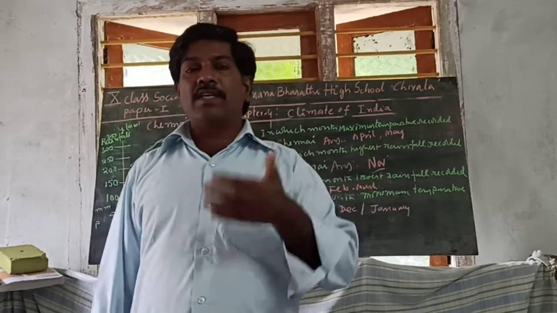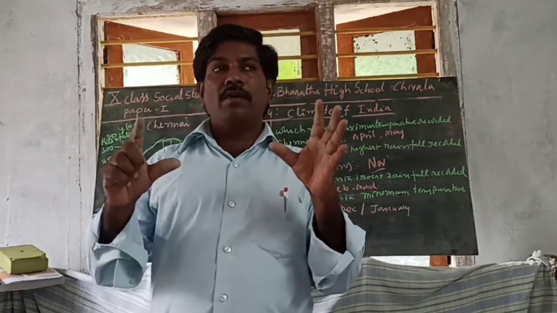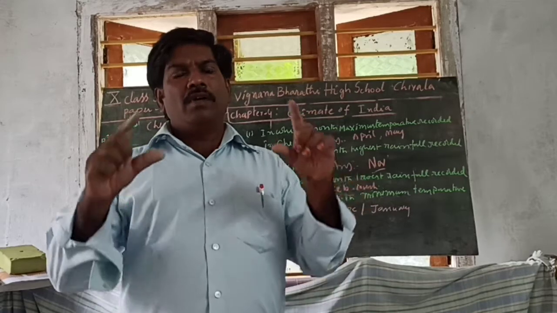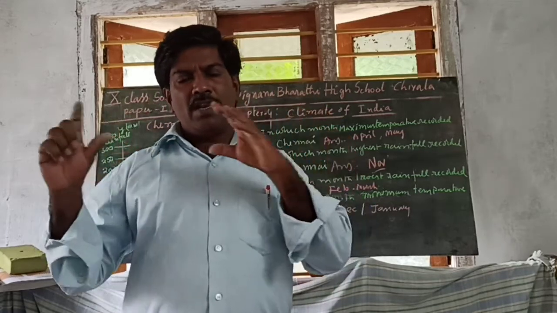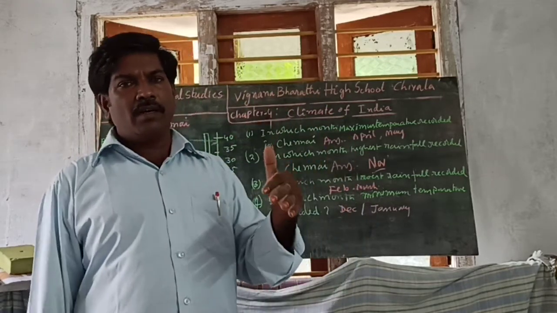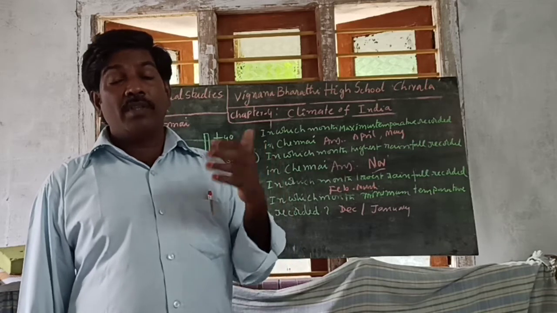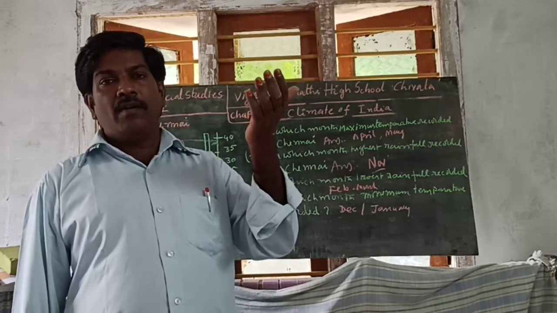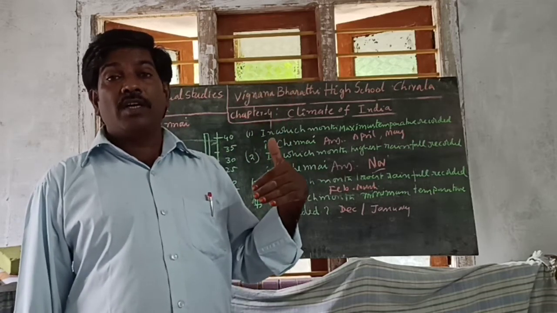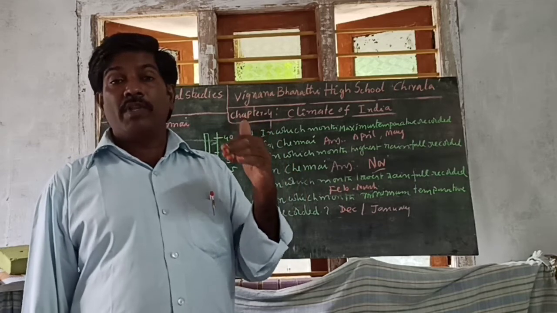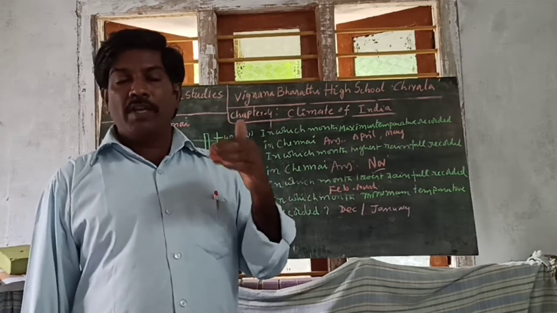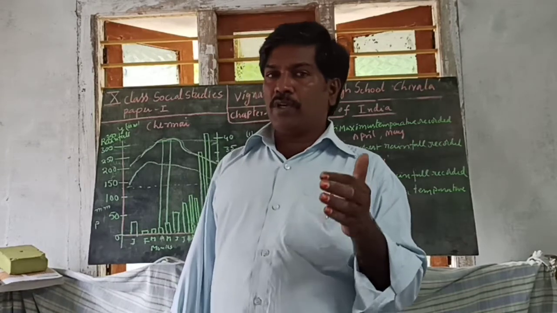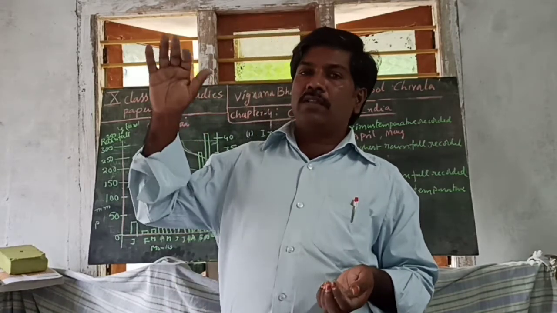In the previous class, I explained about the Delhi climograph and its variations. Why in Delhi is the temperature very high in May, June and July, and very low in January? What is the reason?